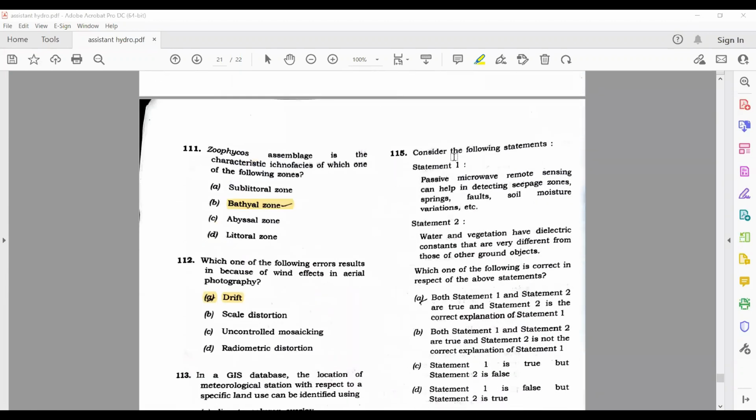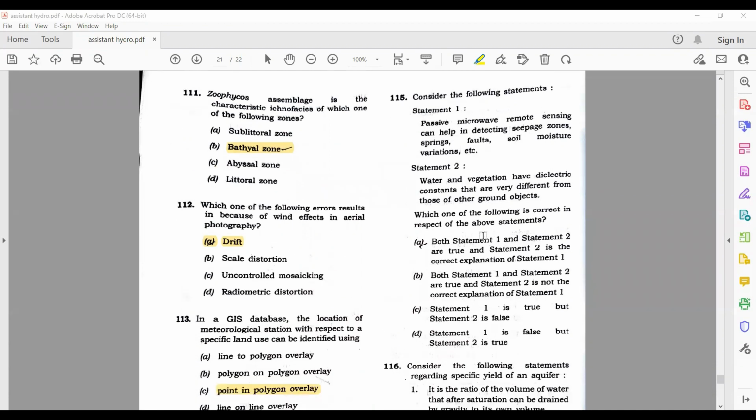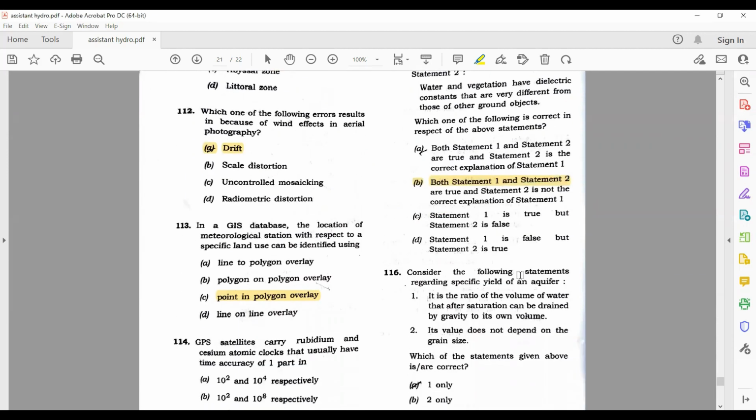The next is consider the following statements. Passive microwave remote sensing can help in detecting seepage zones, springs, faults, soil moisture variations. Okay, this is wrong. No, it is correct. Sorry. Then the water and vegetation have dielectric constants that are very different. This is not the correct explanation. Both are correct, but correct explanation is not. So B is the answer.